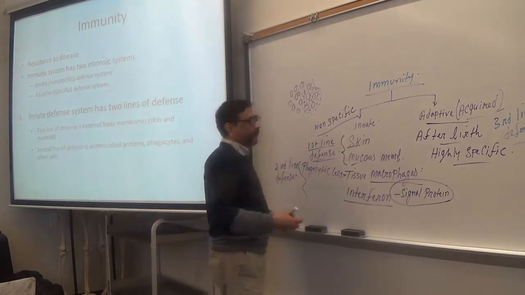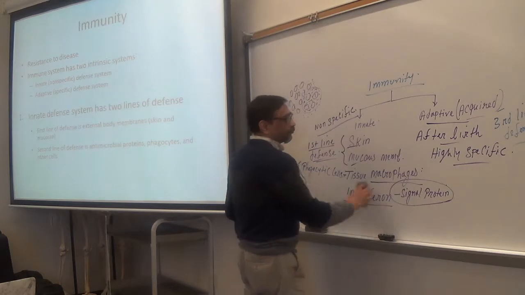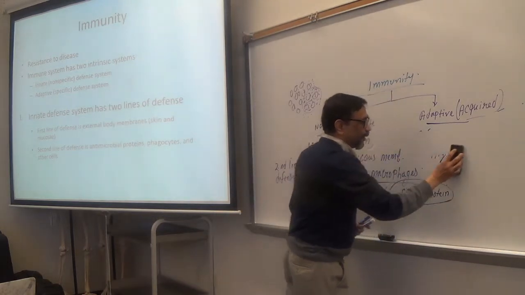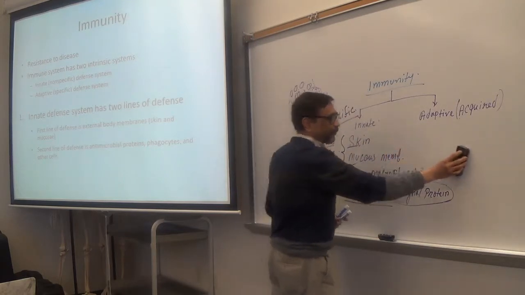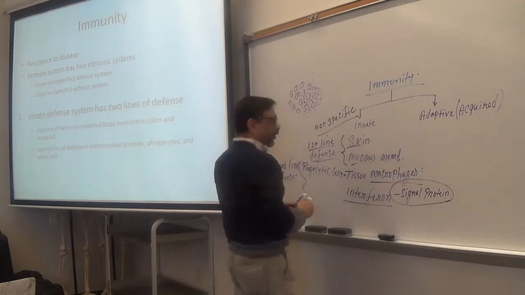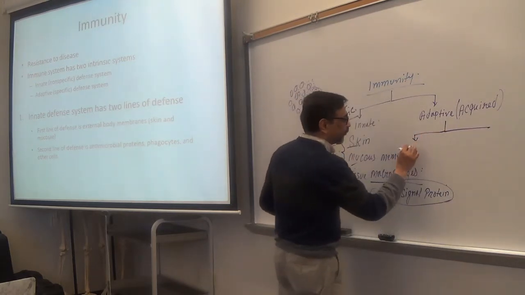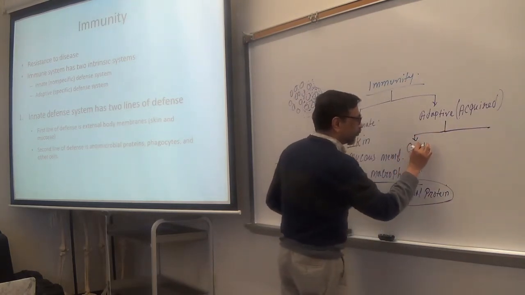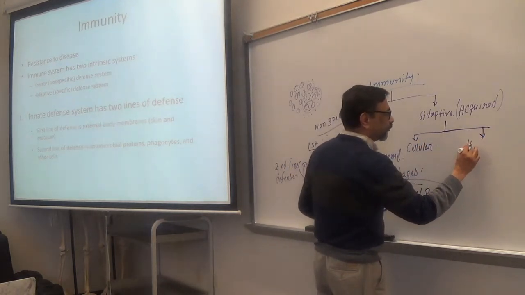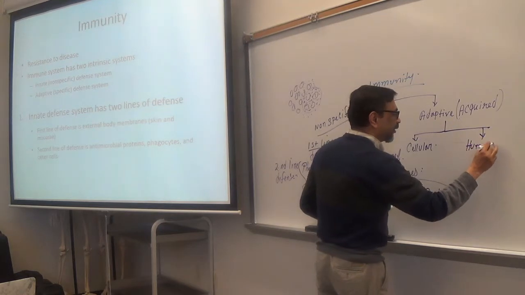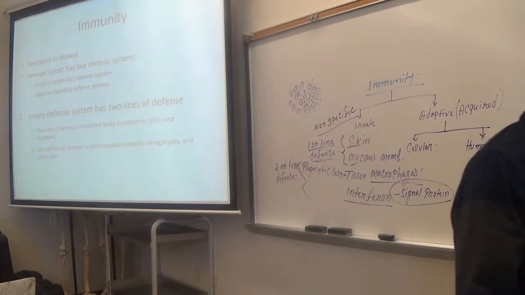So now, adaptive immunity is further divided into cellular and humoral immunity.